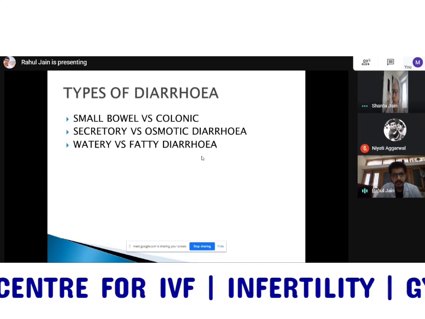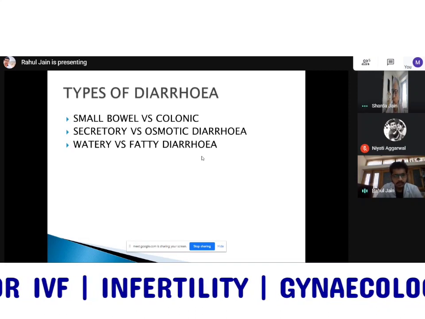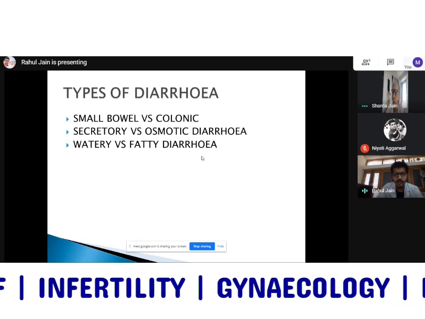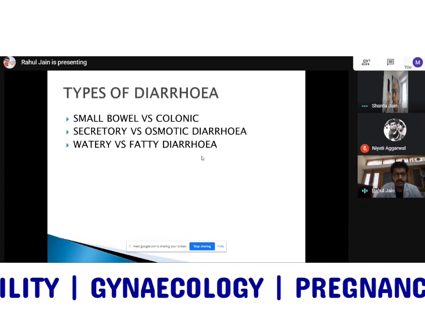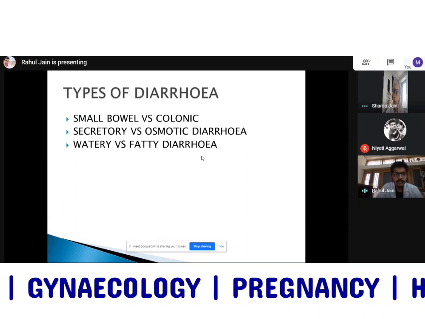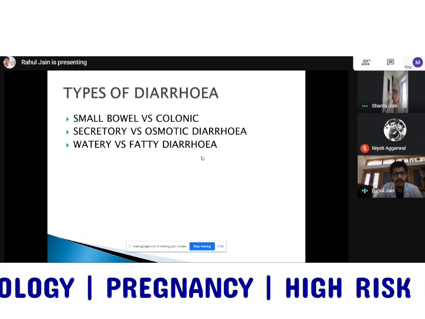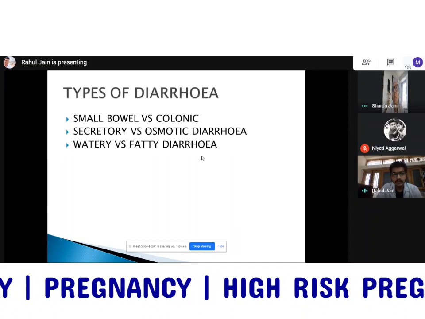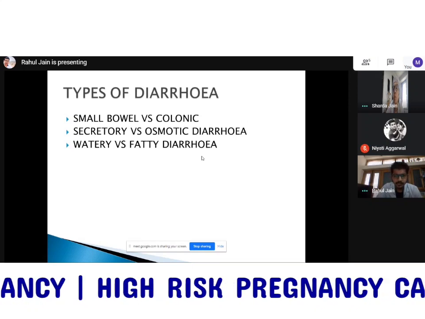Then the second point is secretory versus osmotic diarrhea. As the name suggests, it is very simple. Osmotic diarrhea is because I am eating some product which is retaining water. It can even be a diarrhea which I'm inducing myself. Suppose I take Isabgol or husk that binds all the stool water, we call that osmotic diarrhea.